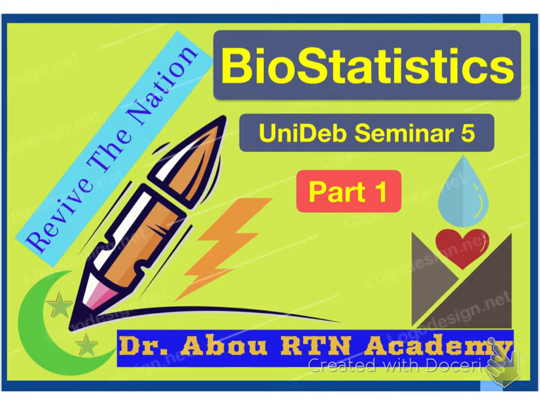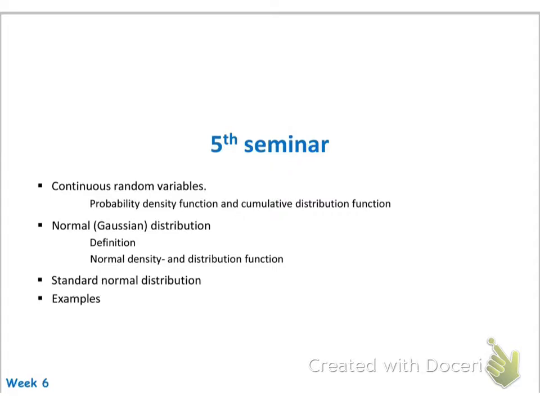Today we are going to discuss part 1 of seminar 5 at the University of Debrecen in the Biostatistics subject. In this seminar we are going to discuss continuous random variables, the probability density function and the cumulative distribution function. So we're going to discuss the density function and distribution function, and also the normal distribution, or Gaussian distribution, its definition, and the normal density and distribution function. Also we're going to discuss the standard normal distribution, and we will answer some examples.